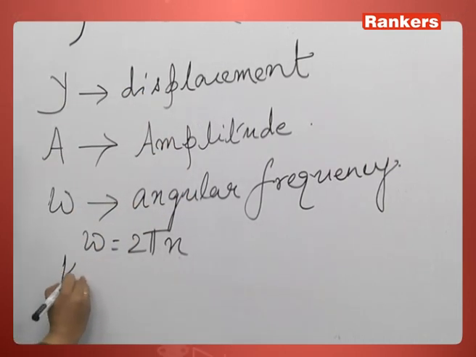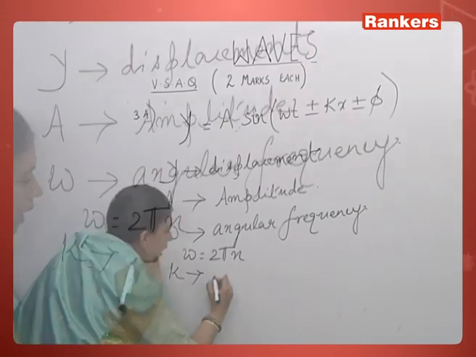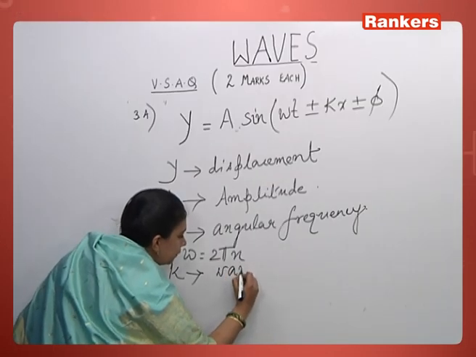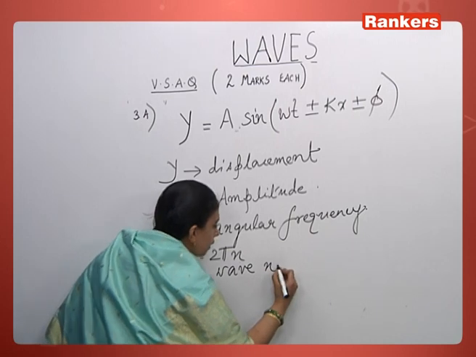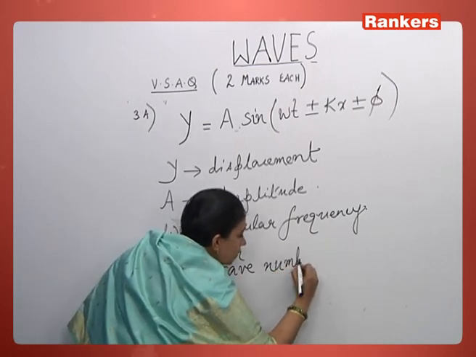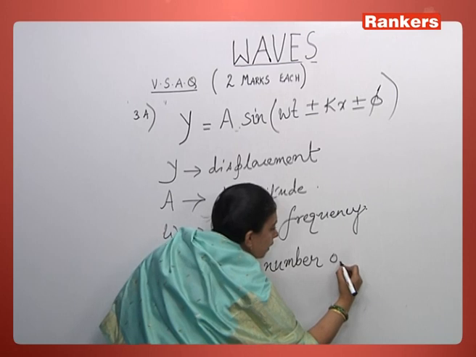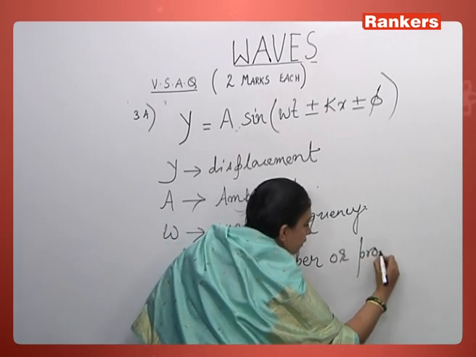Then we have K. K is called the wave number, and it is sometimes also referred to as the propagation constant.